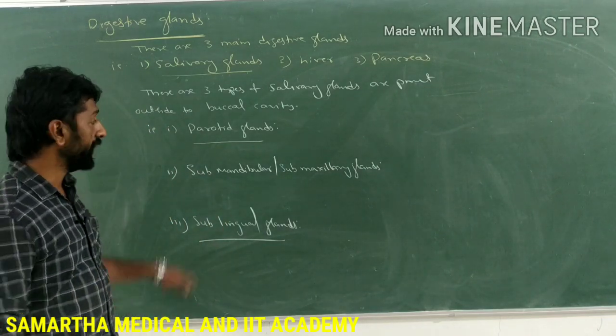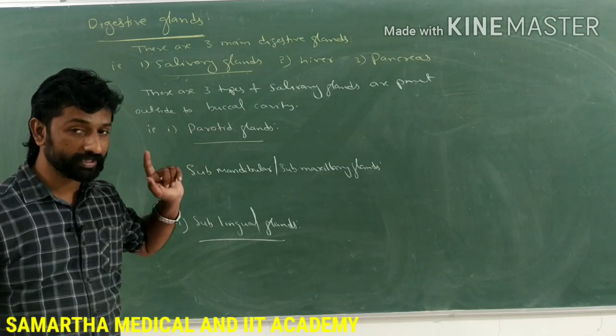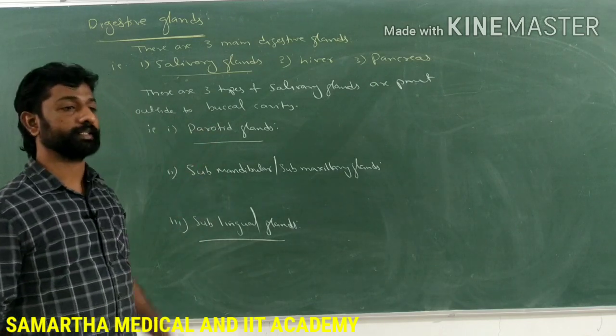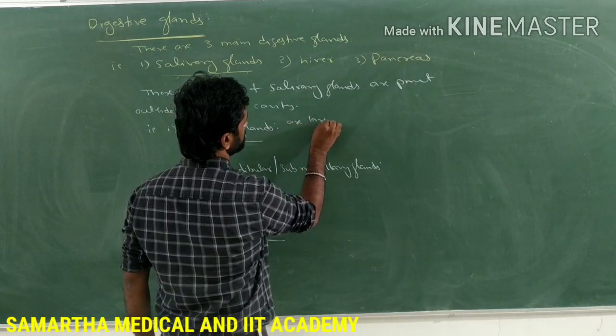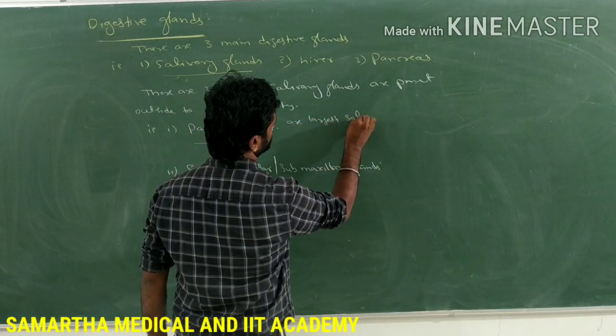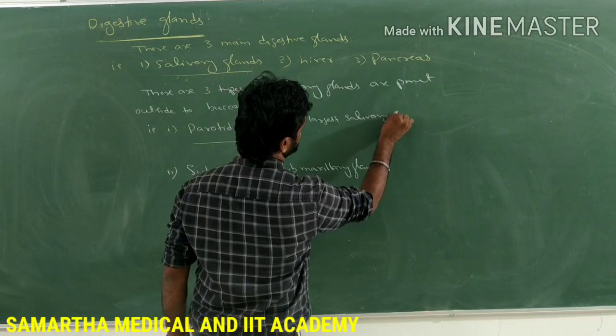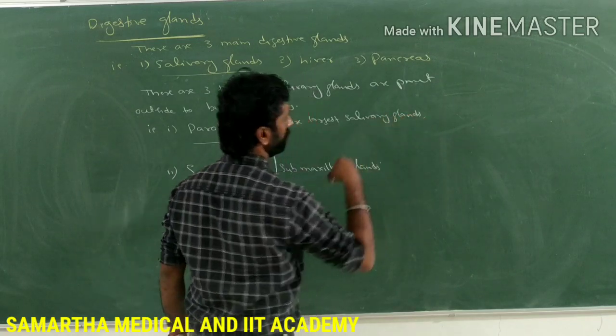Out of these three types of salivary glands, which one is the largest? Parotid glands are the largest salivary glands. Where are they present?